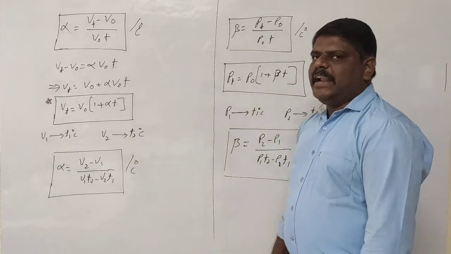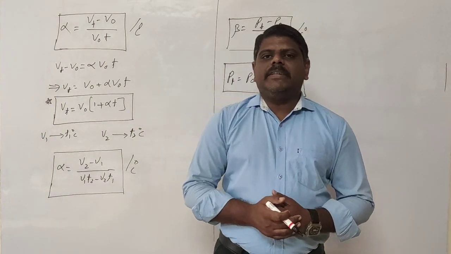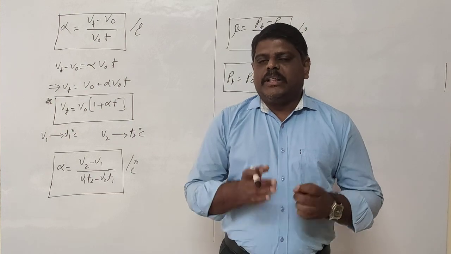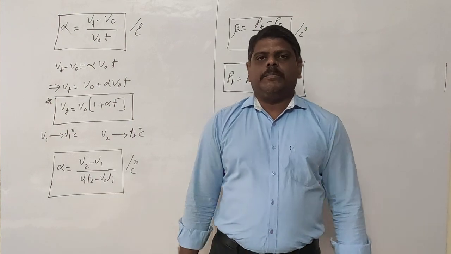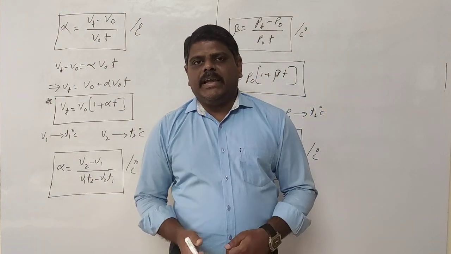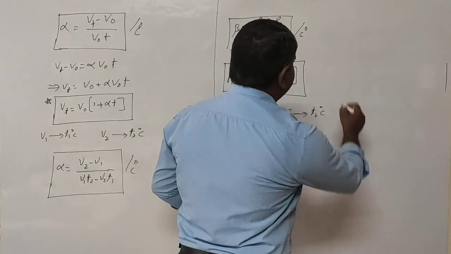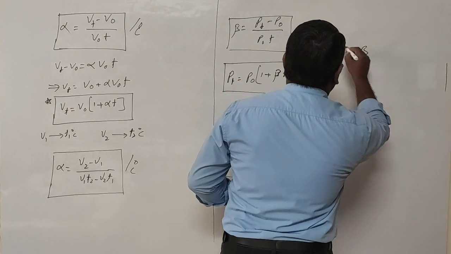Now we have to find the relation between them. In the case of gases, the volume coefficient and the pressure coefficient are both equal. That means alpha is equal to beta.